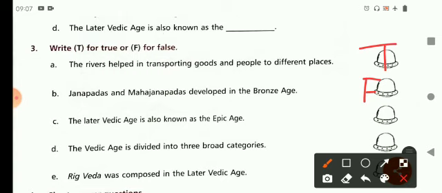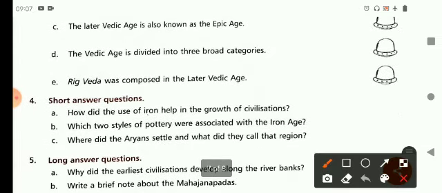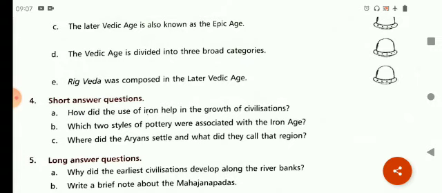Third one, the later Vedic age is also known as the epic age. This is true. The Vedic age is divided into three broad categories. This is false because it was divided into two categories. Then the last one is, Rig Veda was composed in the later Vedic age, and this is also false because it was composed in the early Vedic age. So that's all in this chapter, children.